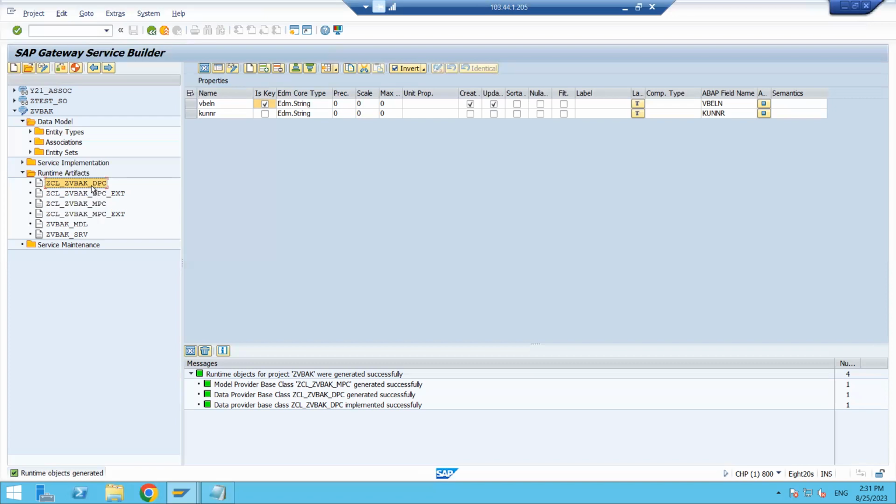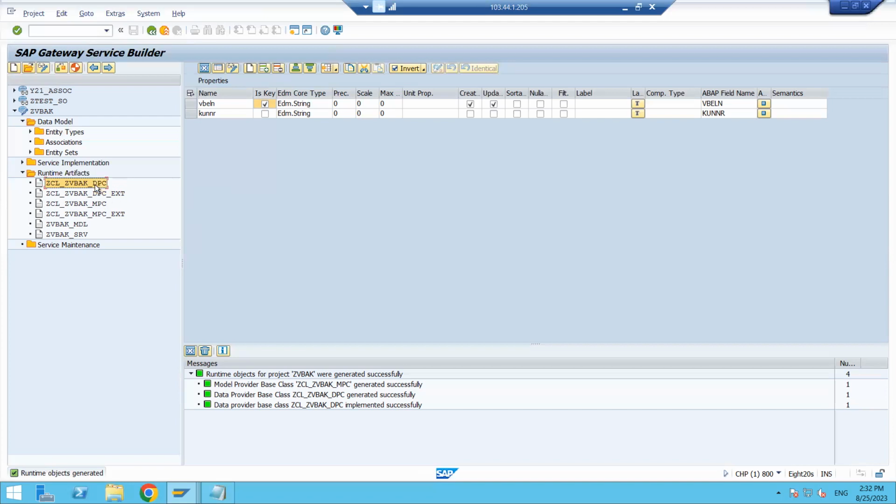Now coming to the DPC. If you want to do operations on the data, for fetching or deleting or creating, whatever it is, all those operations will be done through the DPC extension class. Why not DPC? If you write some logic in the DPC class methods, then once we click on the generate button, all the custom code will be erased. The system will keep only standard code. So we should go for the DPC extension class only.